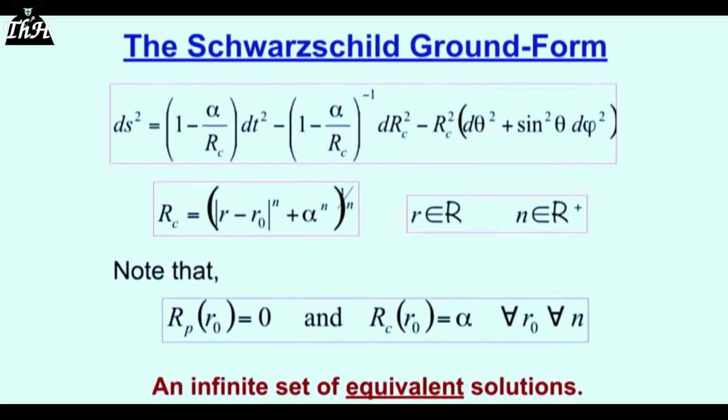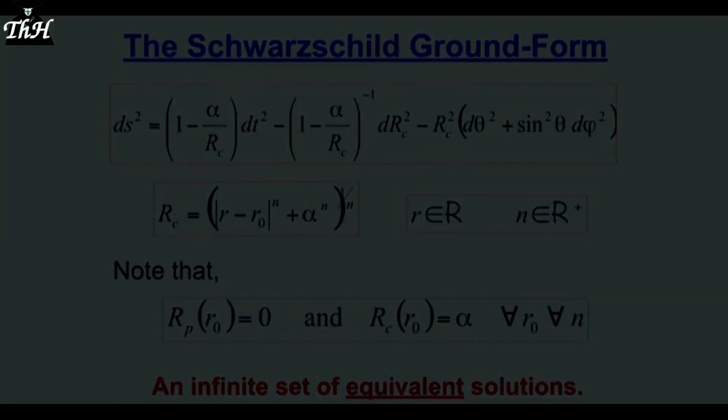It cannot. Now, since this expression generates Schwarzschild solution, Droste solution, Brillouin solution, any number of solutions you like, and they're all equivalent, if any one of that infinite equivalence class can be extendable to make Hilbert's black hole, in other words, to make Droste's solution go down to 0, then every single one of them must be on account of equivalence. Alternatively, or conversely, if any one of those cannot be made to go down to Rc equals 0, capital Rc equals 0, then none can on account of equivalence. Well, if I look at this one, can r squared take values of minus alpha and make Rc sub 0 equal 0? It cannot.